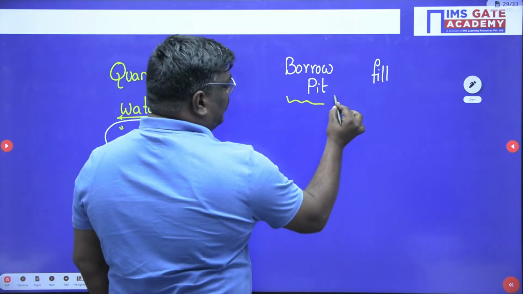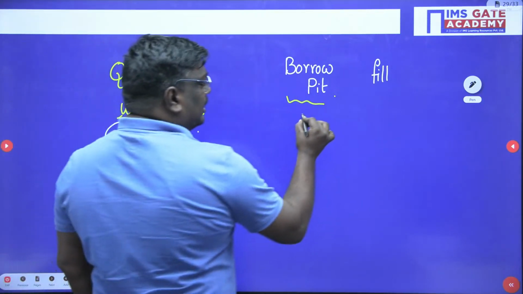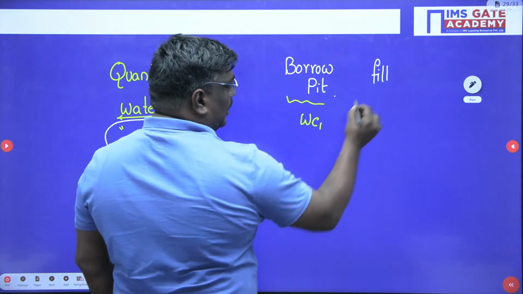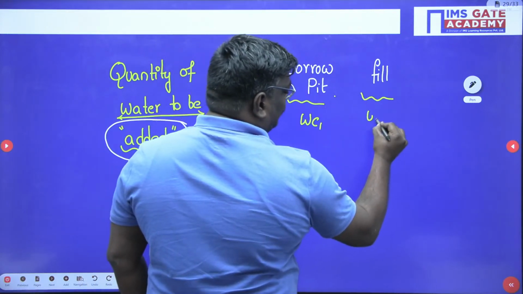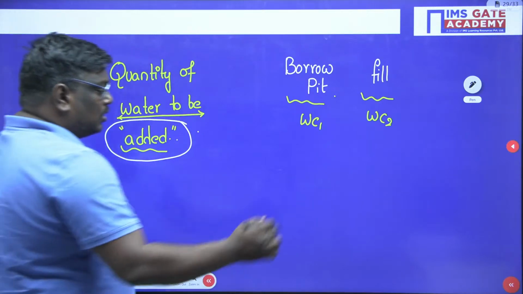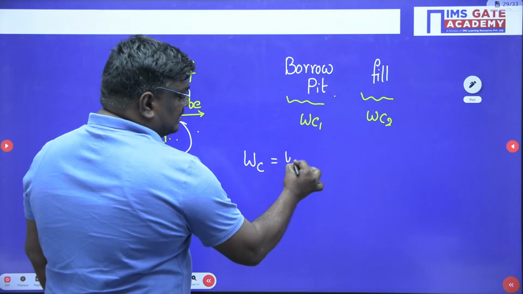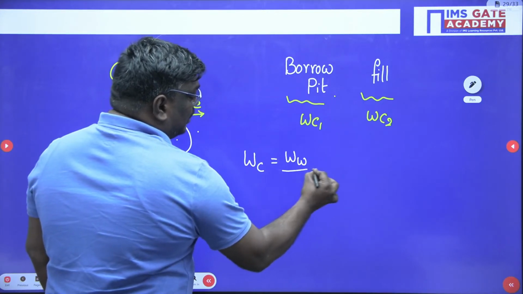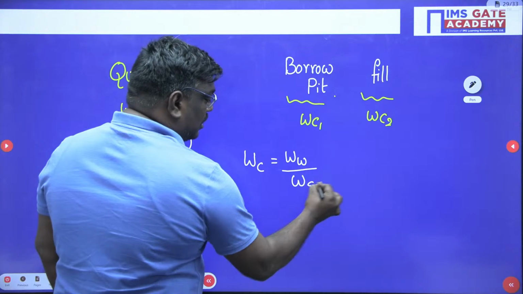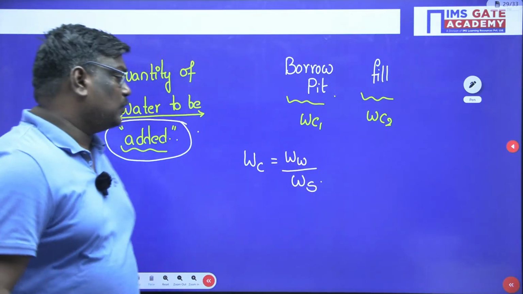Now, if you talk about borrow pit, borrow pit has a water content of 1. Fill has a water content of 2, for suppose. Now, my dear students, what do you mean by water content, sir? Water content is nothing but weight of water by weight of solids.